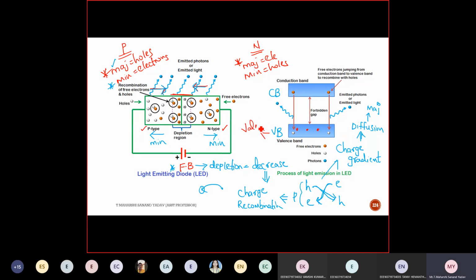Valence band is nothing but valence shell. What is valence shell? I think we have discussed this. It is the outermost shell. Good. Suppose for third group elements, how many electrons are in the outermost shell? 3. Good. And for fifth group, 5 electrons in the outermost shell.